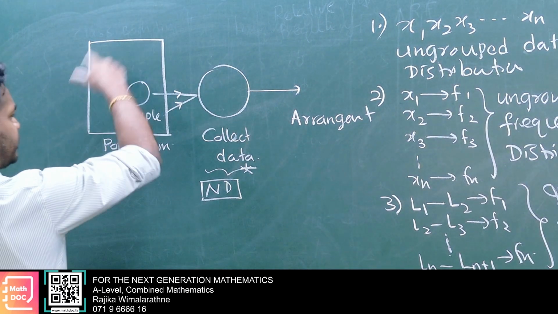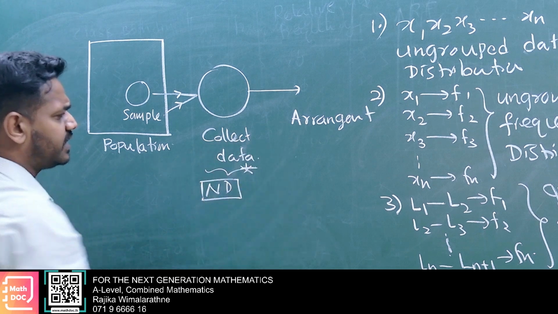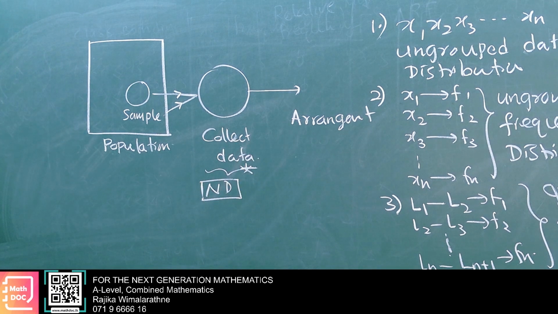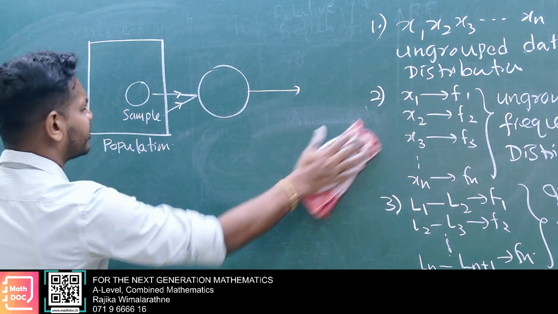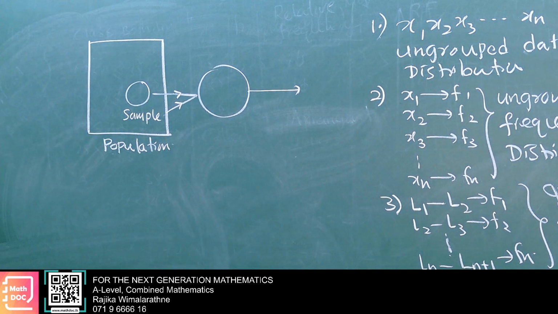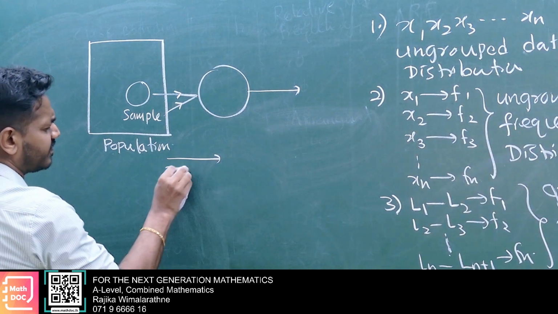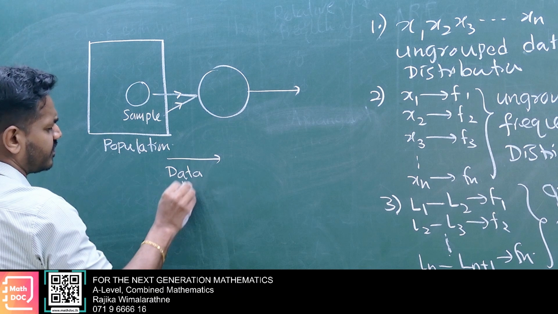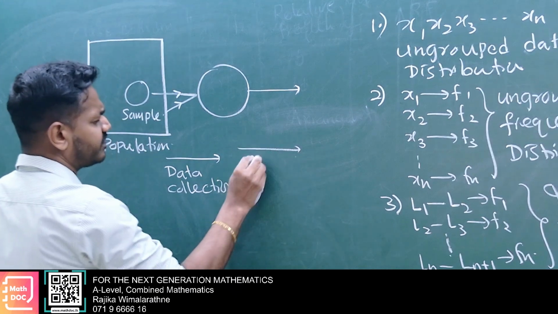I haven't given that one. Population, sample, here data collection, then arrangement.